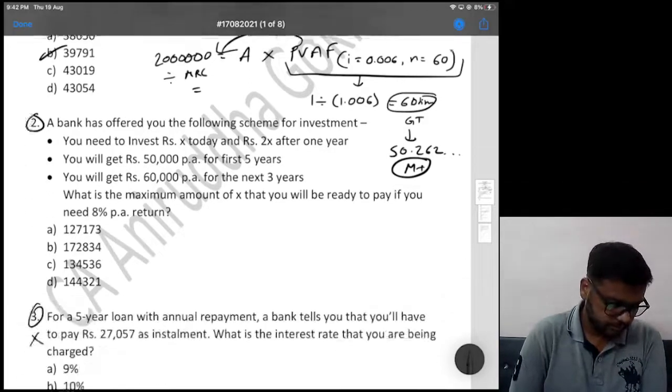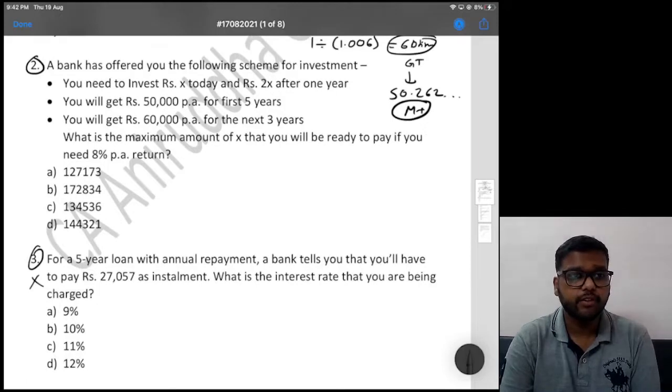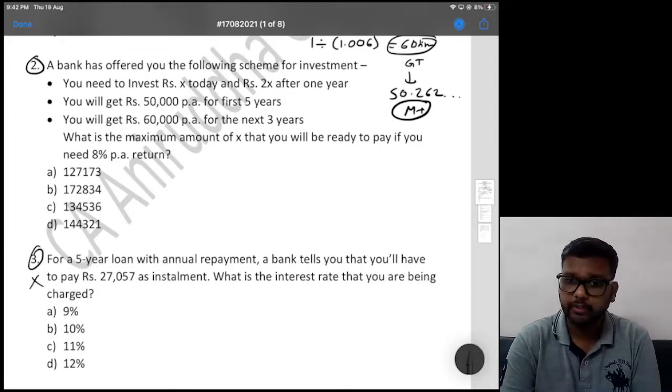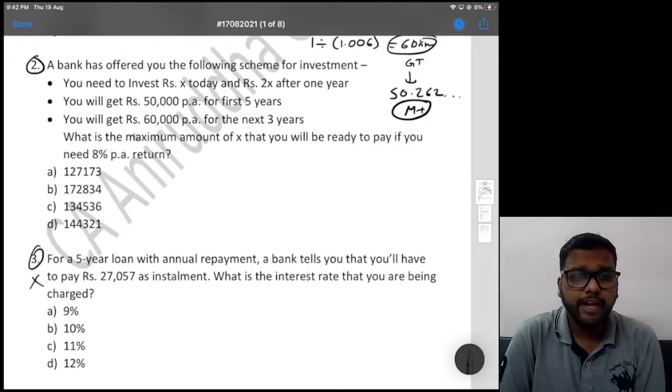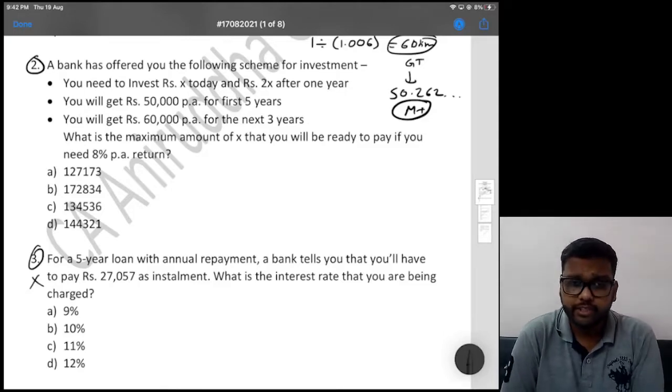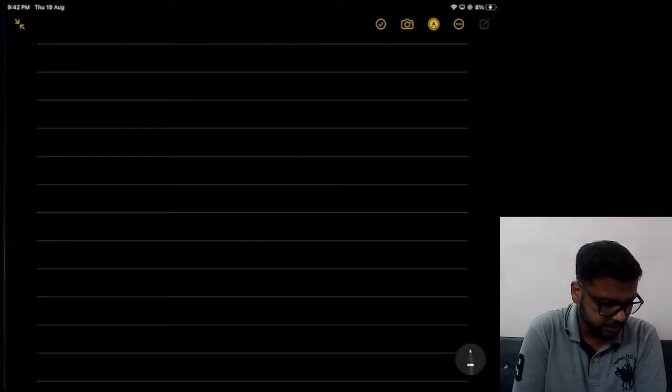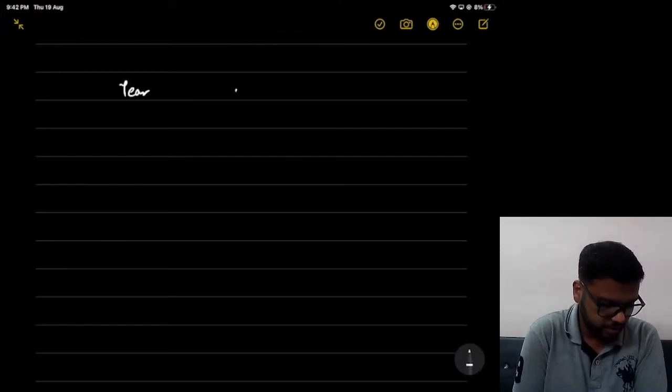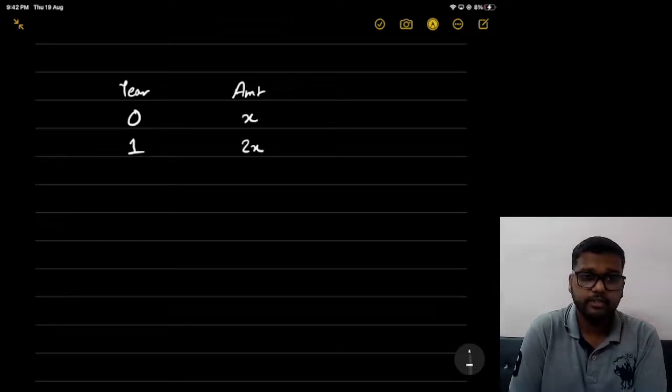Good. Second one, let's try. The second one was a good one, although the options are wrong, the question is good. A bank has offered you the following scheme for investment. You need to invest rupees X today and 2X after 1 year. Let's make a summary. Year, amount. Year 0, that is today, we have to invest X. After 1 year we have to invest 2X.